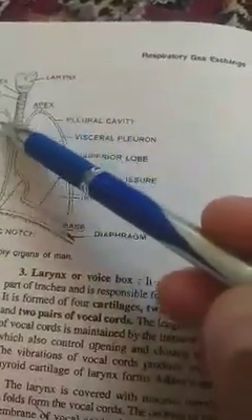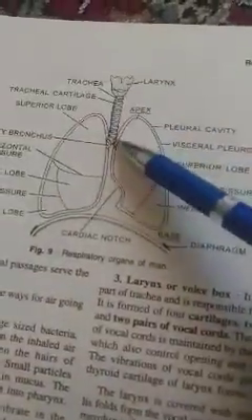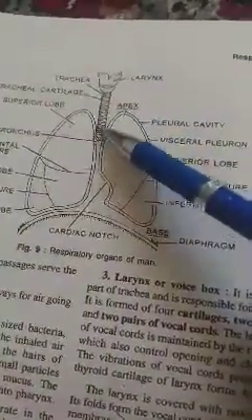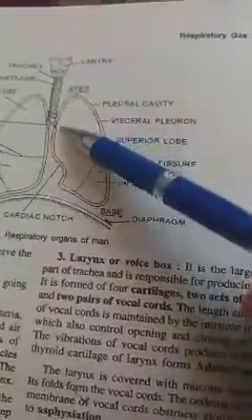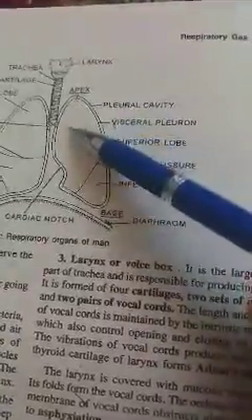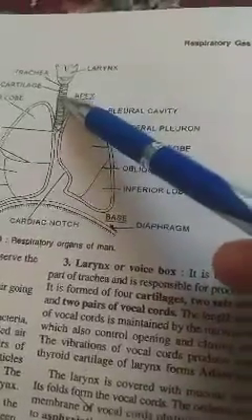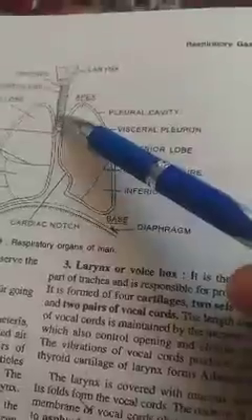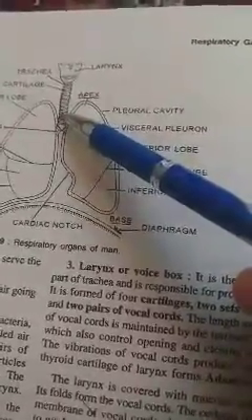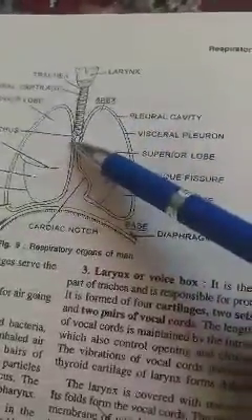The trachea is supported by half rings of cartilage, which are articulated with the help of ligaments. Internally, the trachea is lined with mucous membrane, but externally it is covered by connective tissue.